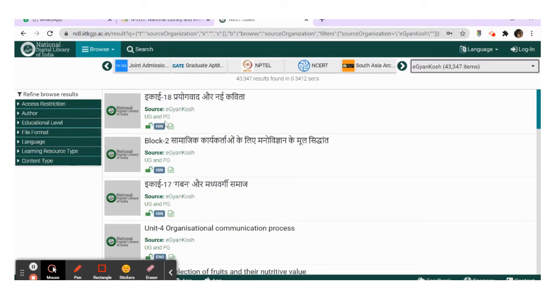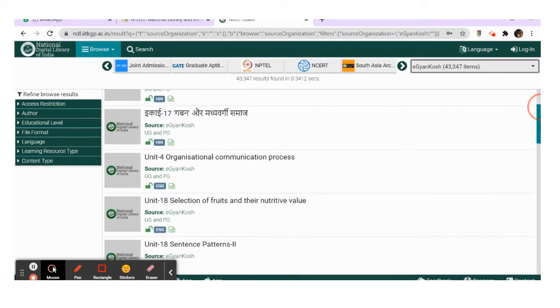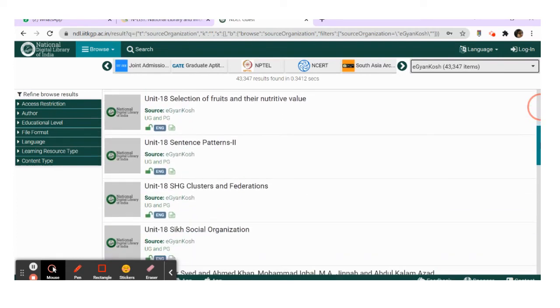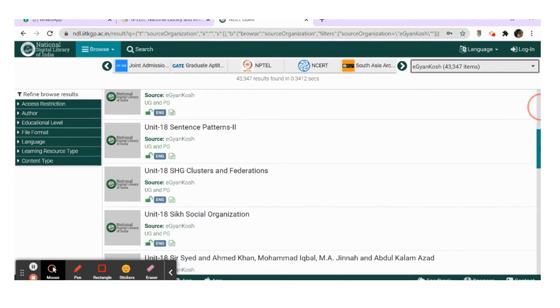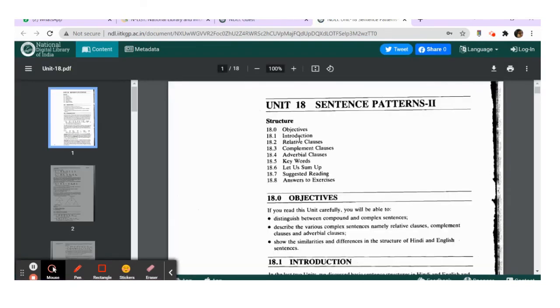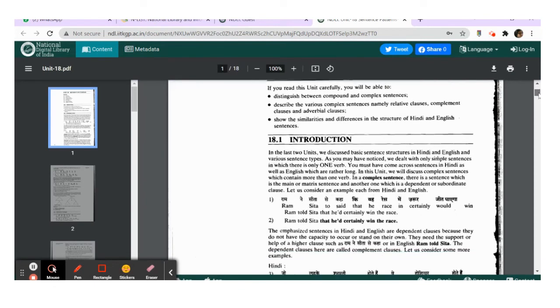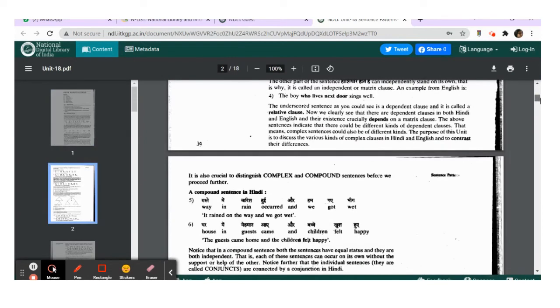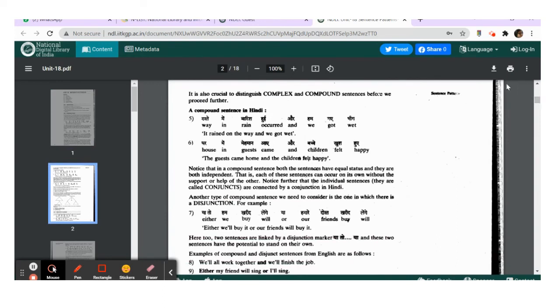Here you can see the lock, it's green in color, that means it is open access, so we can access the content. You have both the videos as well as articles, so you can use a PDF version, or if you are interested in listening or watching education videos, you can do that as well. Here I have taken a random PDF text just to show you how it works.